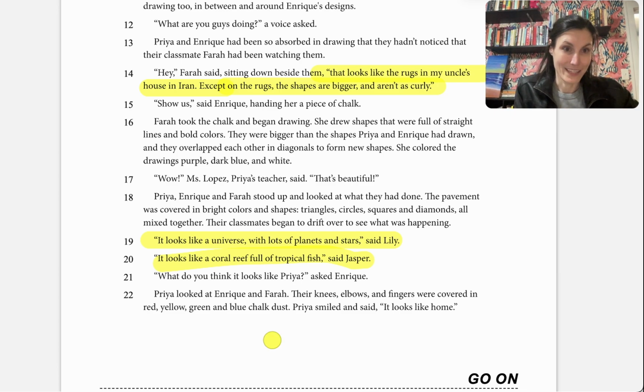So in this story, the point of view is Priya's, because she's the one whose thoughts and feelings we, as the reader, are aware of. But even though it's Priya's point of view, the story, the author's telling her thoughts and feelings, we still get other characters' points of view, but only through their dialogue. So notice we don't get the thoughts of the other characters. Even when Farah's drawing, it's just what she's drawing. We don't have any of her thoughts here while drawing.